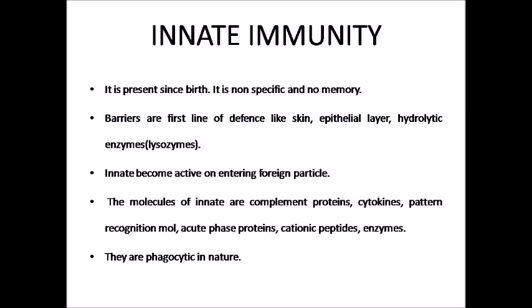The molecules of innate immunity are complement proteins, cytokines, pattern recognition molecules, acute phase proteins, cationic peptides and enzymes. They are phagocytic in nature. Not all molecules involved in innate immunity are phagocytic, but most of them are. An example of a phagocytic cell is the macrophage, which engulfs the foreign particle.